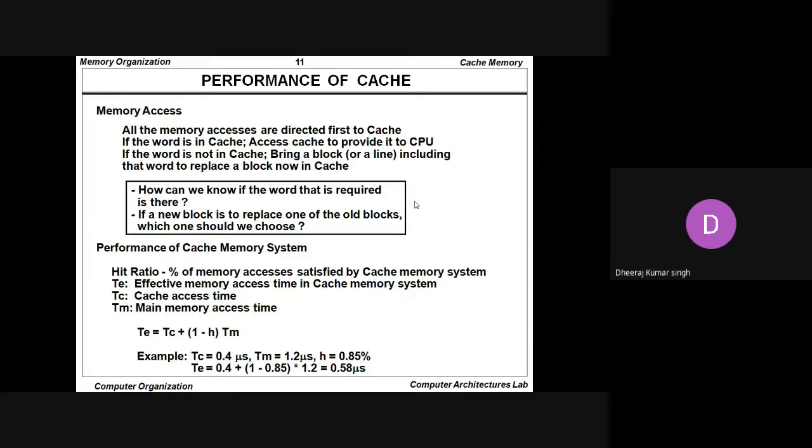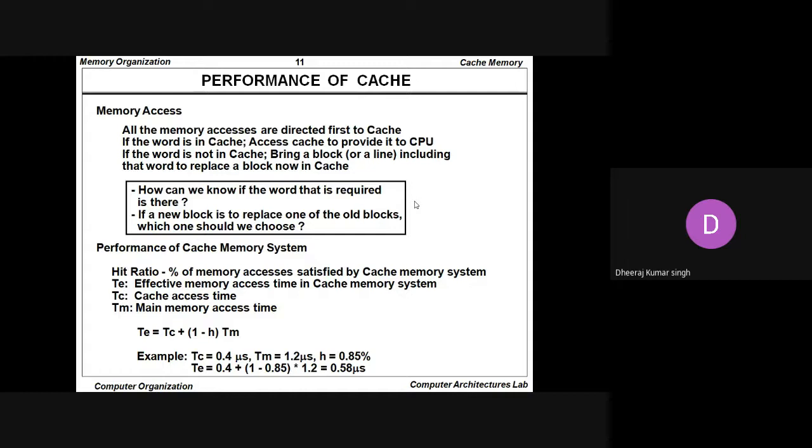So the hit ratio is there, the miss ratio is there. Whenever we talk about the hit ratio, that is the percentage of memory access satisfied by the cache memory system. TE basically represents the effective memory access time in the cache memory system. TC refers to the cache access time, and TM is the main memory access time. So TE, the effective memory access time, equals TC, the cache access time, plus (1 minus H) multiplied by TM, the main memory access time. So H is the hit ratio basically.